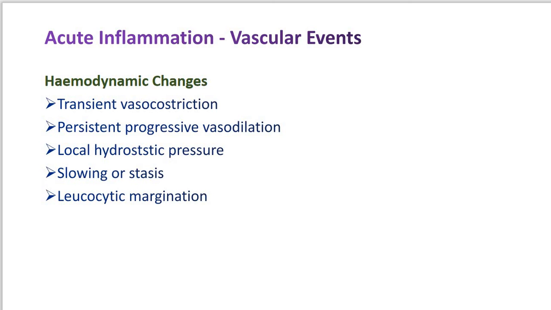How is it so? Such vasodilation elevates the local hydrostatic pressure, resulting in transudation of fluid into the extracellular space. This condition is responsible for the process of swelling at the local site of acute inflammation. Now this is the third step.